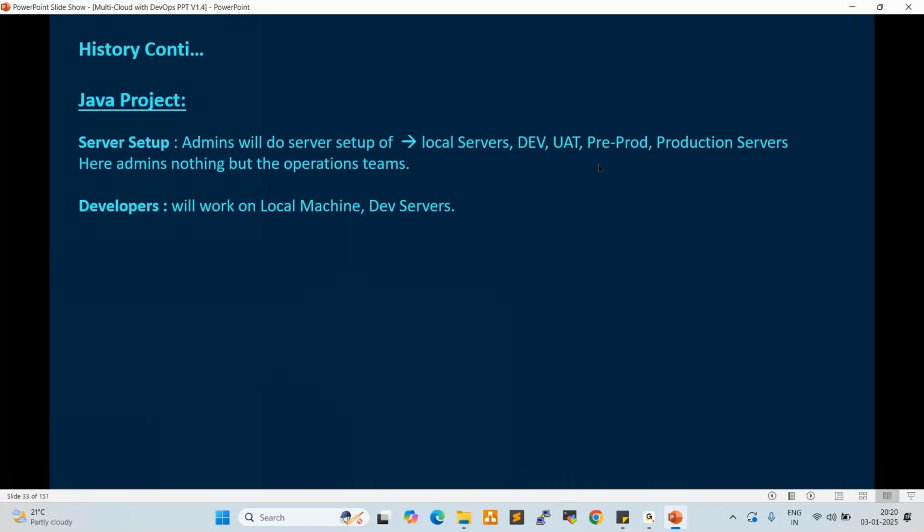Every organization uses at least 3 to 4 environments: development, QA, UAT, pre-prod, staging, production. There are many environments like this. Every organization uses at least 4 environments here. So the developer develops the code, and server admins prepare the servers. What do we do as a DevOps engineer? We automate the activities.